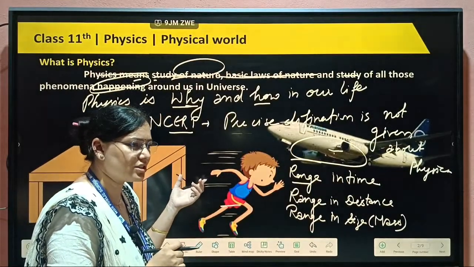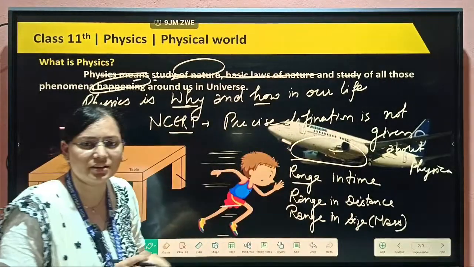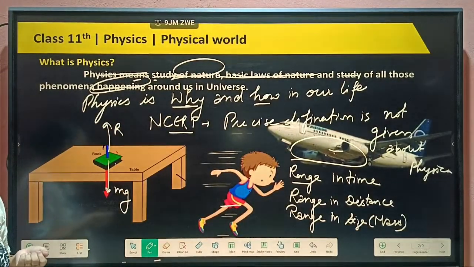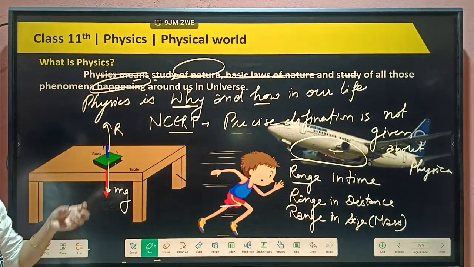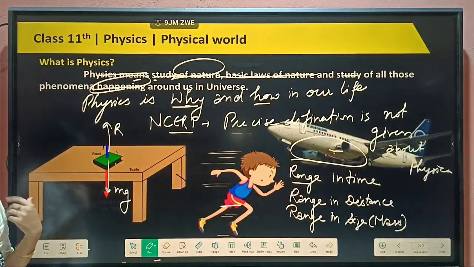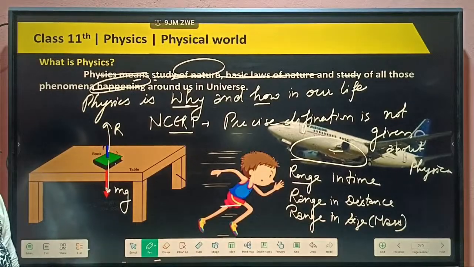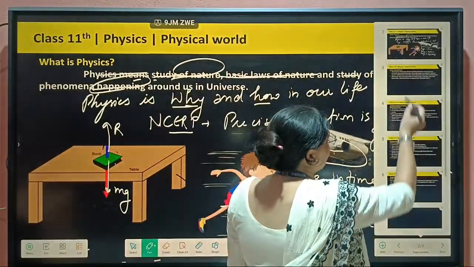There is so much to read in physics that we can't give a proper definition of how much we can explain in it. So in short, we can say that anything that happens in nature, for which science is responsible, that is your physics. Now we will talk about the scope of physics.